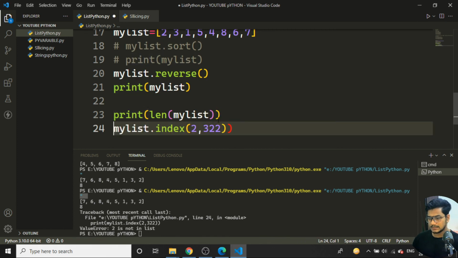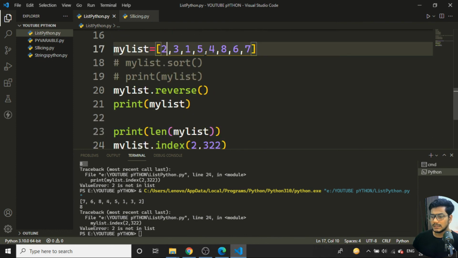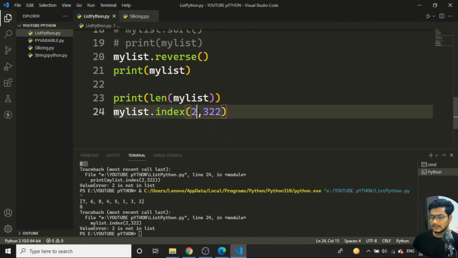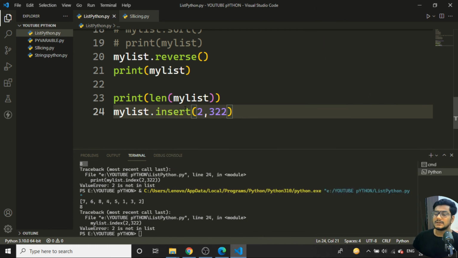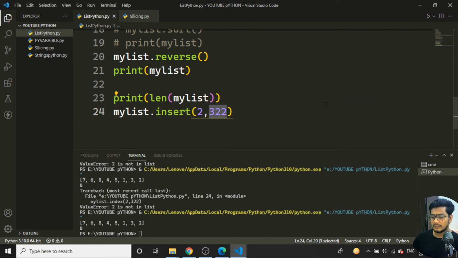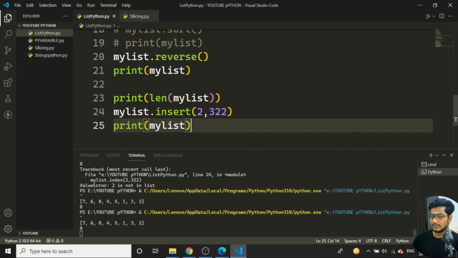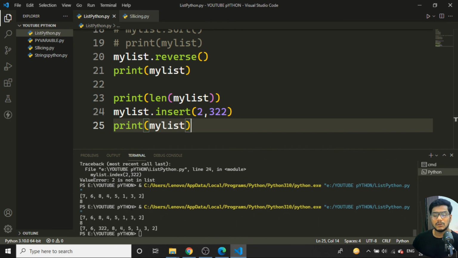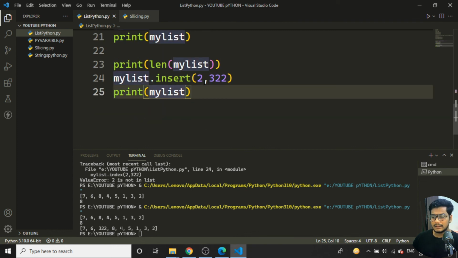So what I'll do is run this program first. It's giving it like this: 0, 1, 2, 3, 4, 5, 6. Sorry, I need to do insert, not index. So my list dot insert at the second position, this number will get added. If I run the program, you can see the program runs. Now if I print the list and run it, you will see 7, 6, 322. That means at the second index position, 322 has been added. So it is done.